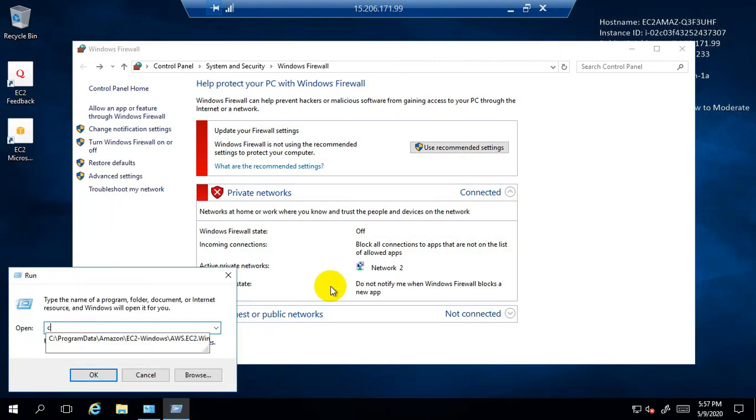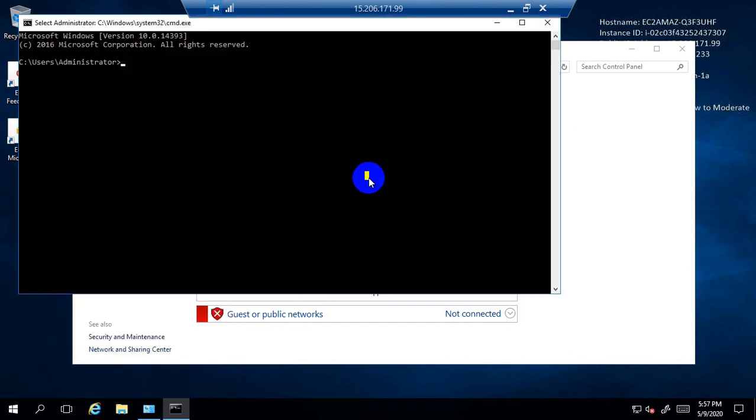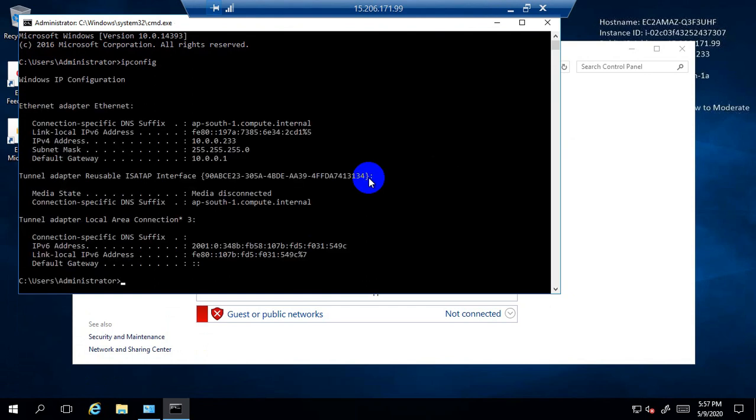So now let's go to run and type cmd, click OK. So let's see what the IP address is by typing the command ipconfig. So here the IP address is 10.0.0.233. So this is a private IP address. So let's go to the other EC2 instance which is located inside the Singapore region.